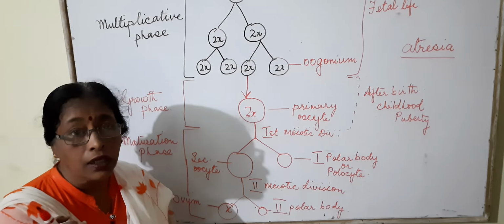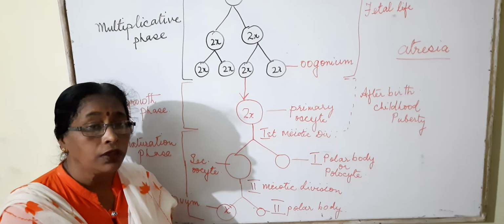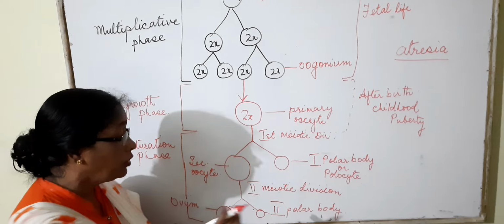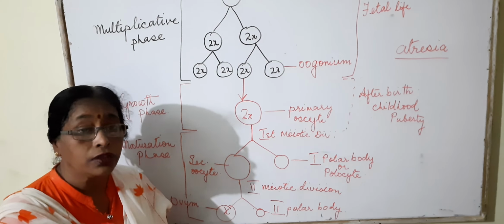During fertilization, the sperm helps in dissolving these inhibitors, and then the second meiotic division proceeds, which results in the formation of two haploid cells. One is the large egg cell, the ovum, and the other is a small polar body. Of the ovum we have discussed earlier. In the ovum we see a perivitelline area. In this perivitelline area, the polar bodies lie and rest for some time. After that they degenerate.